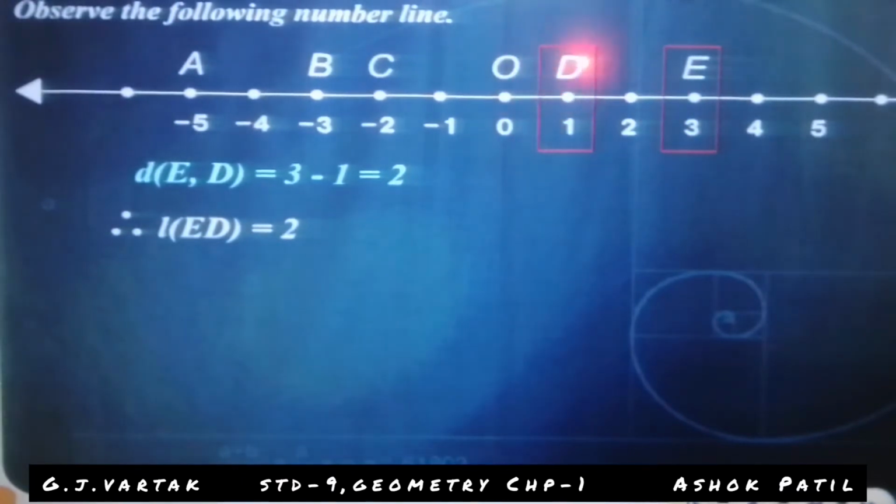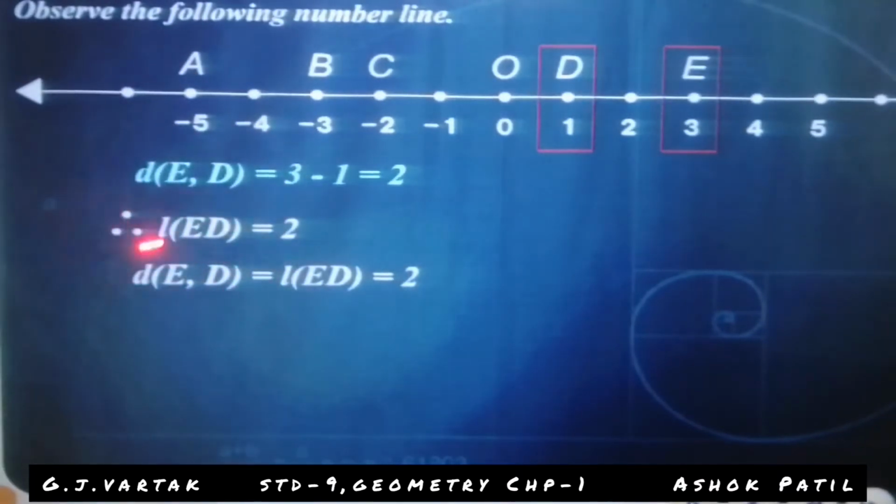Length of ED means here and here, D and E or E and D. The distance between the 2 points is 2. That's why ED is equal to 2. The distance ED equals the length ED, equal to 2.